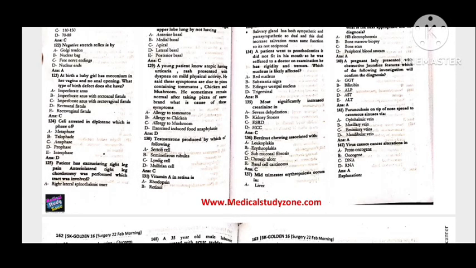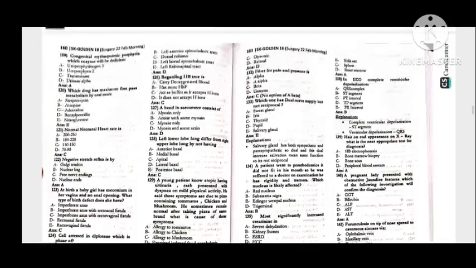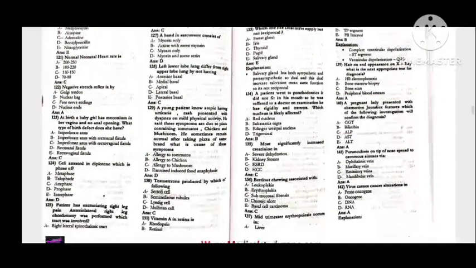130. The testosterone is produced by which of the following? That is Leydig cells. 131. Vitamin A in the retina is retinal. 132. Fiber for the pain and the pressure is beta fiber. 133. Which one has a dual nerve supply but not reciprocal? That is the salivary gland.